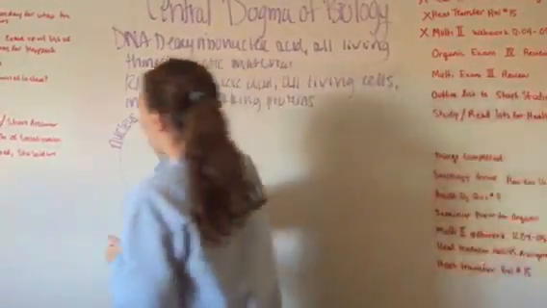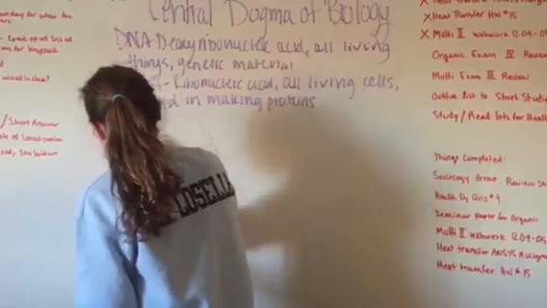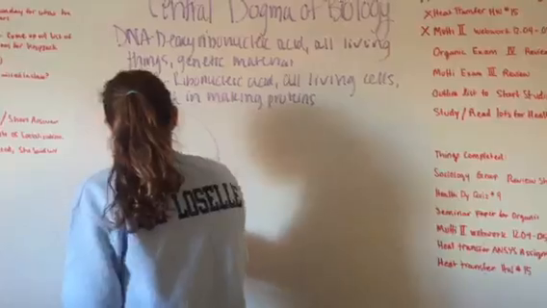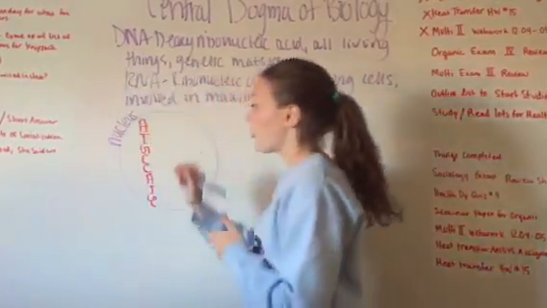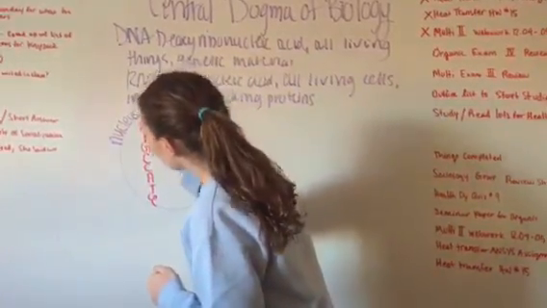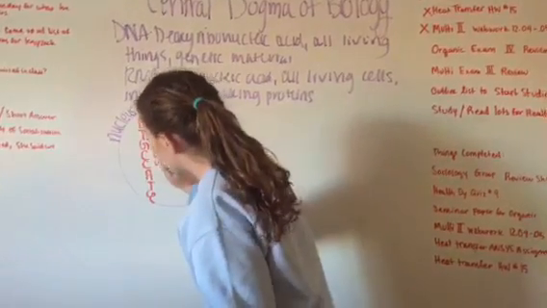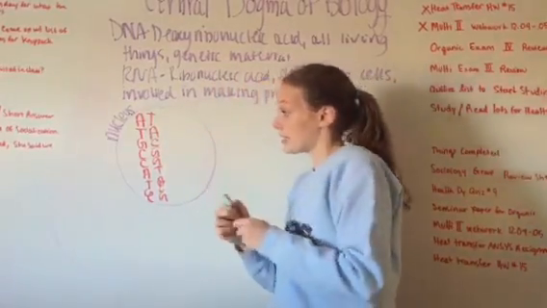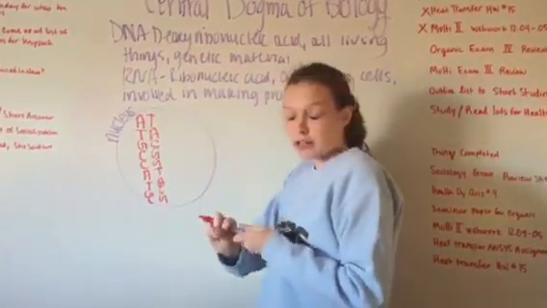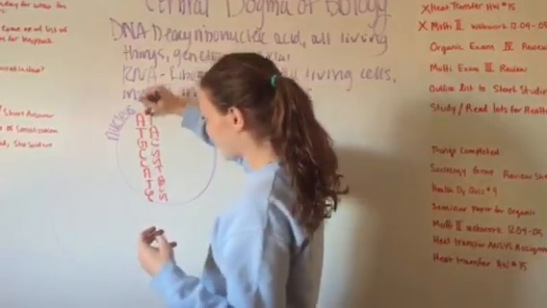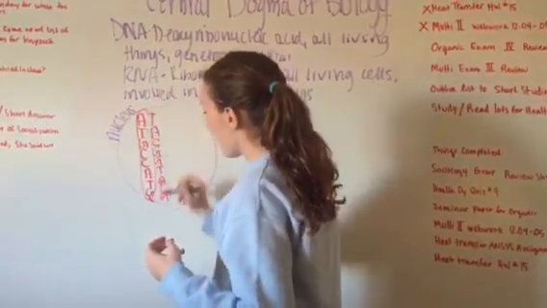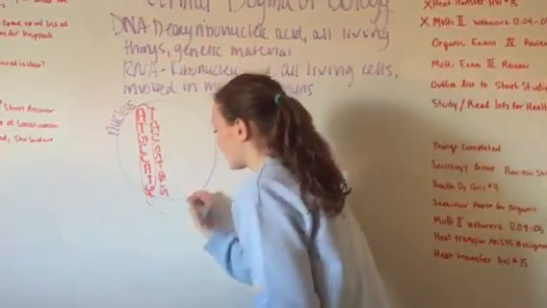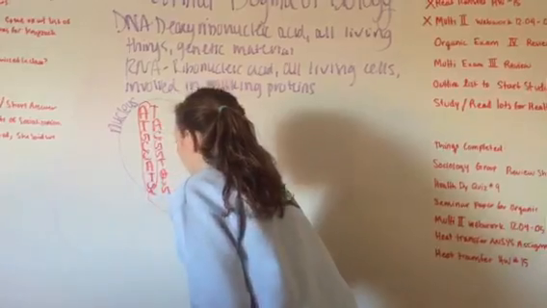So here's our DNA strand. We'll have A, T, G, C, C, A, T, G, C. So A goes to T, T goes to A, G goes to C, C goes to G, and so on. So next, what happens once it is copied by the RNA polymerase, so it takes a strand of genetic material, and once it is RNA, it can then leave the nucleus. So here's the copy of it.